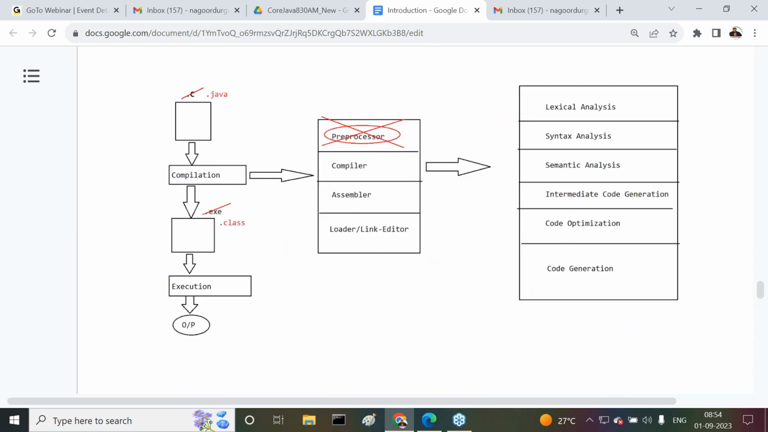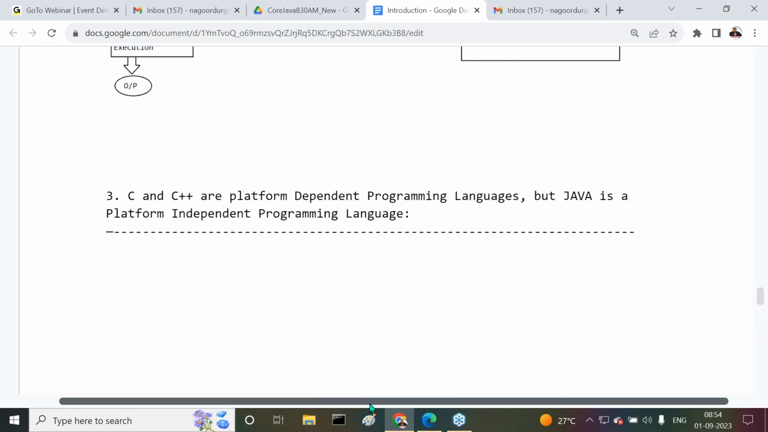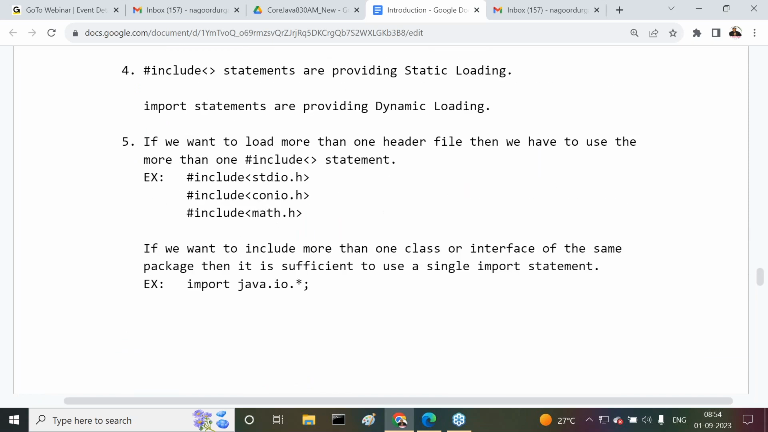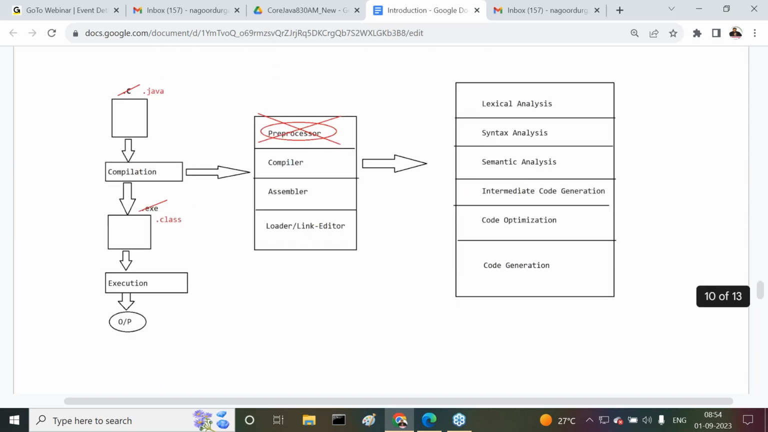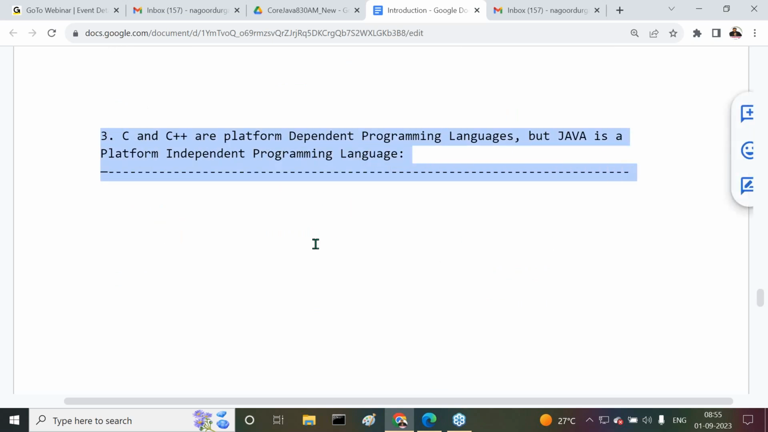Okay. So in the last class, we completed the preprocessor and its related content. Now, today onwards, we are going to understand another difference between Java and others. That difference is that C and C++ are platform dependent programming languages, but Java is a platform independent programming language. What exactly is the meaning of this?